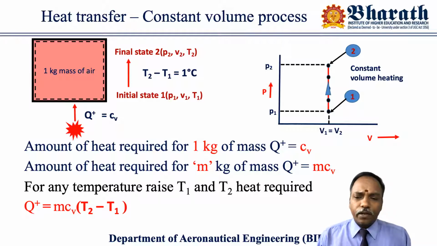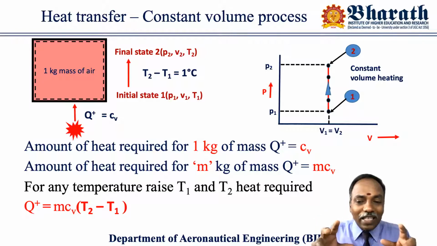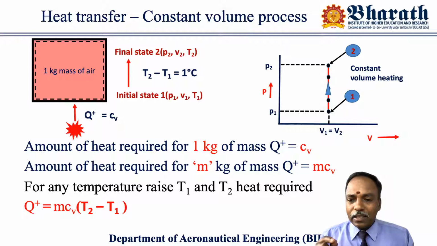So I want to get an equation, a relationship. That is the aim of thermodynamics. I want to get the relationship between the energy and work done. I observed that there is some delta T amount of change in temperature.